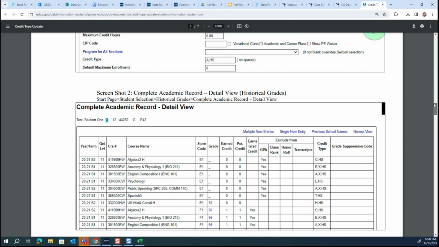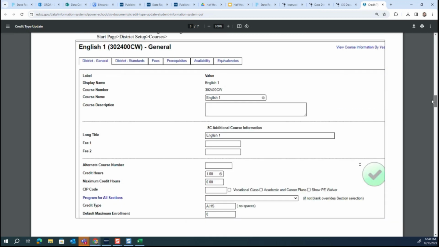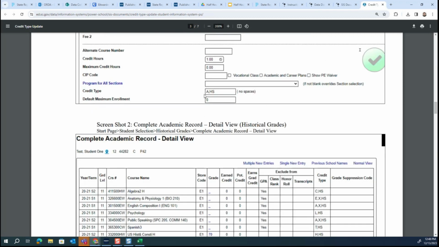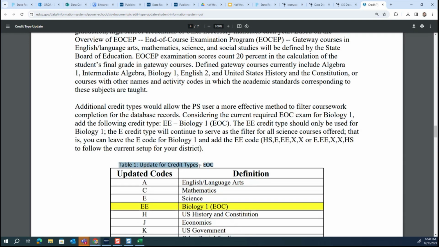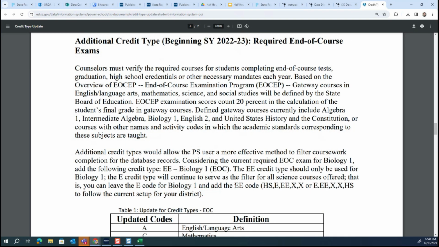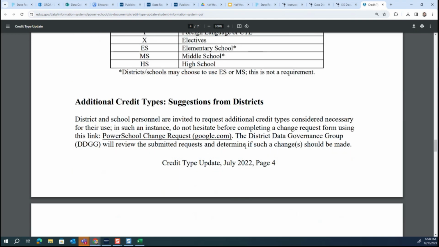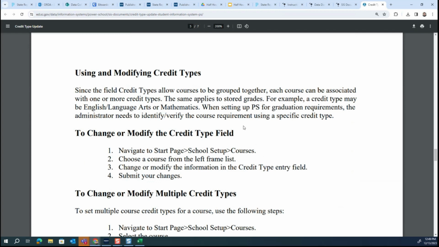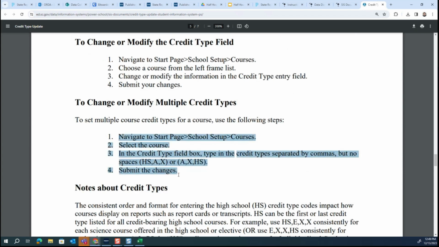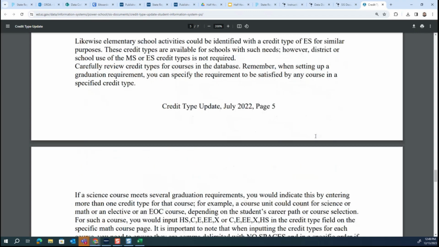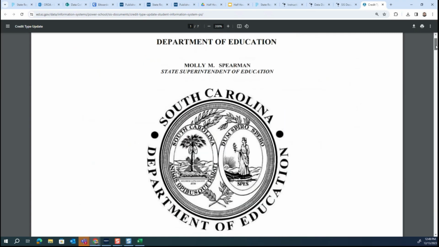Okay, there's historical grades. There's the page we were just looking at, with credit type. And the way you put in the code there is you just put in the correct code, comma, no spaces, and then the next piece. There's some more explanation here. I won't read all of it to you. This chart is good to look at where it says update for credit types -EOC. There are a few key things to remember that it details in the documents. There's some helpful information in terms of the order of things. For example, if it's a high school course, HS needs to go at the beginning or the end, things like that. Like I said, I won't read the document to you, but there's some good guidance here about how these work. Let me pause for a minute and see what's going on in our chat.